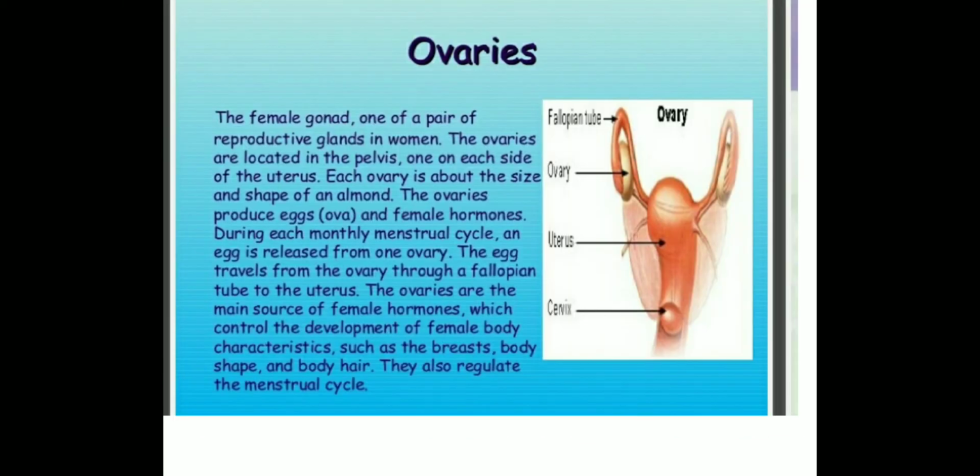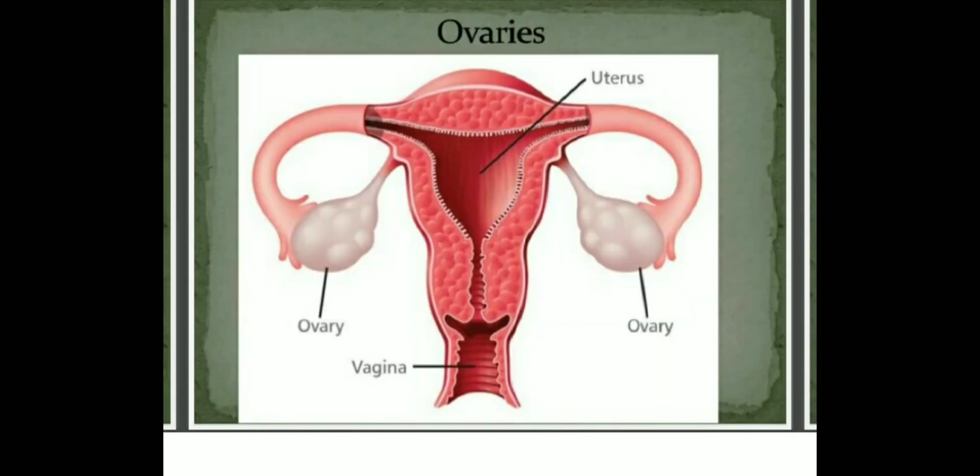Next comes the ovary. We have already discussed that the ovary produces the hormone estrogen, which controls the production of eggs and secondary sexual characters in females. Children, here it is written in quite some detail. This is a proper diagram of the female reproductive system.